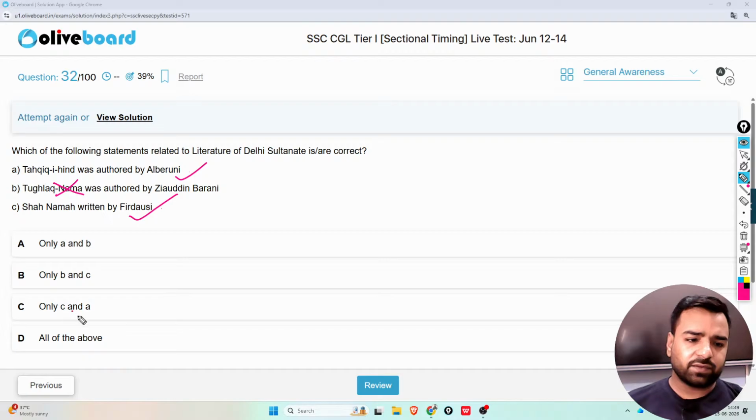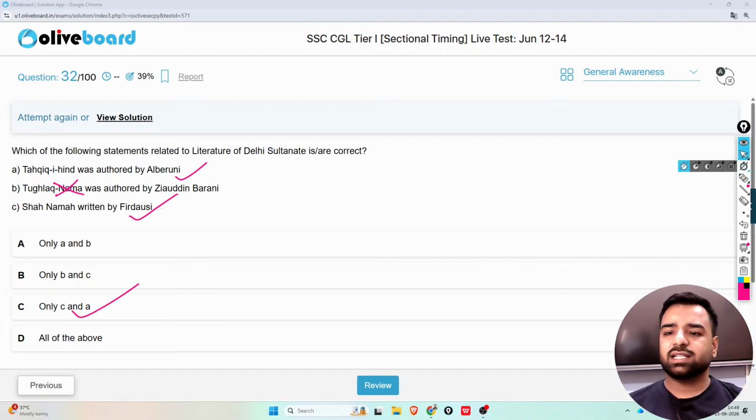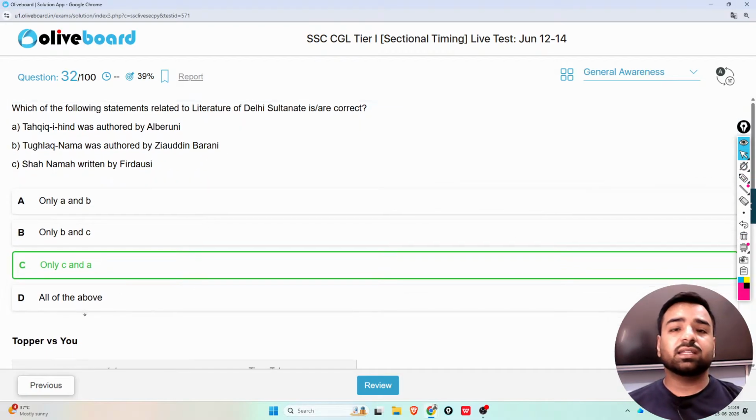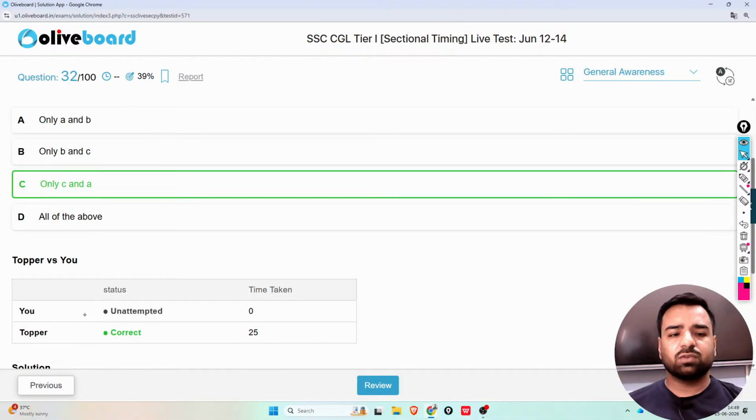So A and C I can find in option number C. So only C and A is the correct answer. But guys, in the examination there might be other things also that might be asked, right? So I've created a chart. If you want, you can take the screenshot as well.